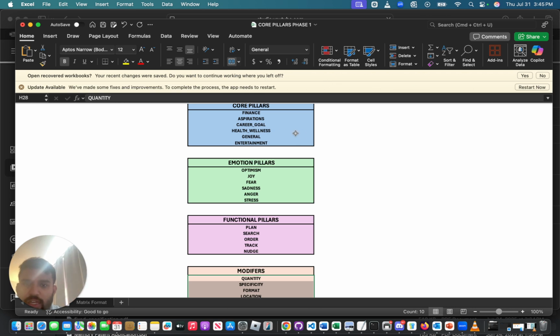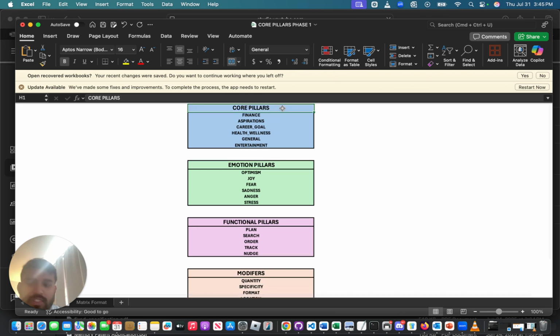Here you can see the core pillars that a human has to deal with in regular life: finance, aspiration (his career goal), health, wellness, the general sentiment, and the entertainment aspect of his life. All these core pillars can be linked to the emotional pillars. So finance can be linked to optimism, joy, fear, sadness, anger, and finance can bring us stress as well.